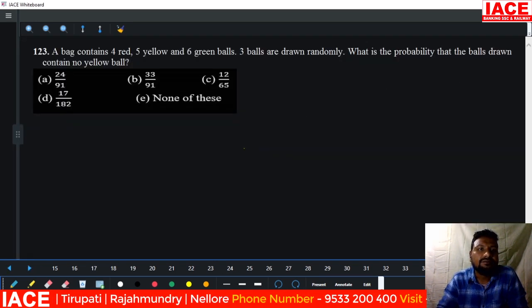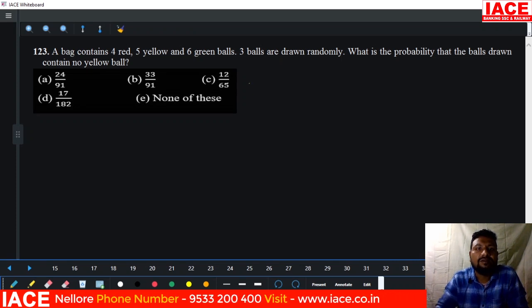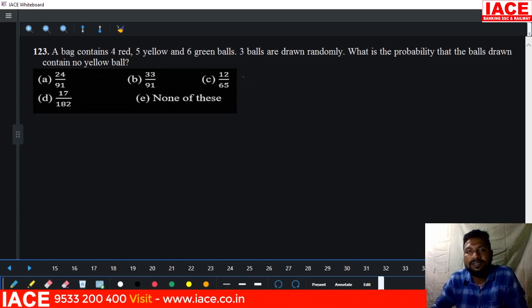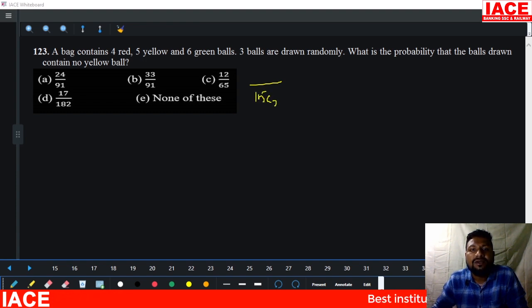Then the next one. A bag contains 4 red balls, 5 yellow balls, 6 green balls. Total is how many balls? Total is 15 balls. Out of 15 balls, you have to pick 3 balls. The 3 balls should have no yellow ball. No yellow balls means ignore the yellow balls. The remaining balls you have to select.